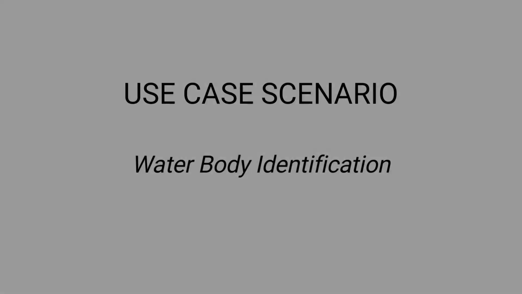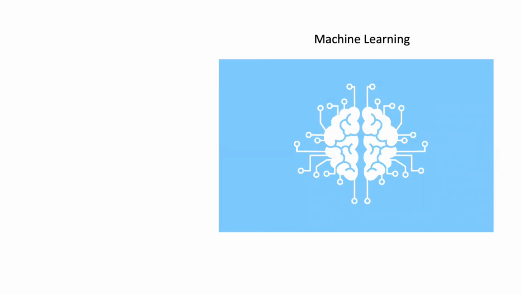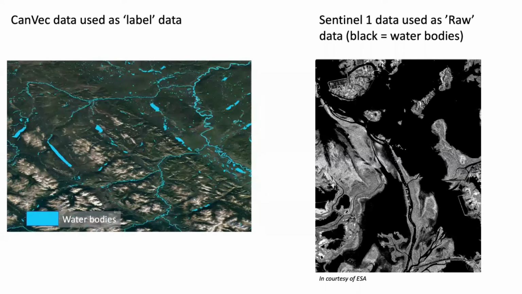Now we show you our water body scenario. Training data are needed in machine learning to build mathematical models, as we all know, that can automatically detect certain features in the data. However, establishing these initial data sets can be incredibly daunting. One of the tasks in OGC Testbed-16 was to determine how well OGC standards can support machine learning in the process of building algorithms to automatically detect water bodies in Sentinel-1 scenes.